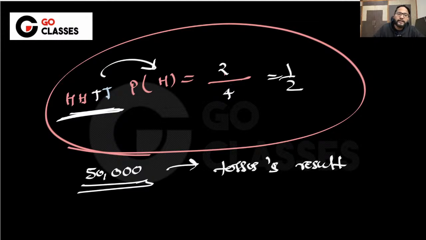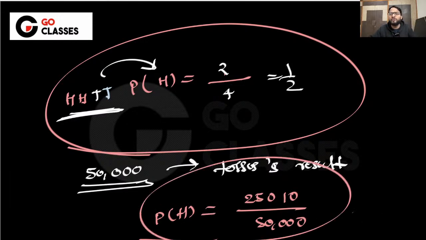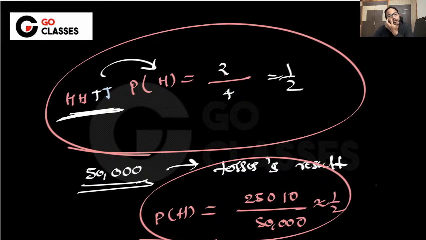right? And then he said, okay, out of 50,000 that I have tossed, I found out maybe 25,000 times head was there. So you will say, oh, the probability of head is actually almost equal to 1 by 2, right? And that's what the people did. So what is happening here is that you are collecting more and more data, 50,000 samples you have collected, and from this 50,000 you are finding out the probability. That's how you are going to calculate the probability.